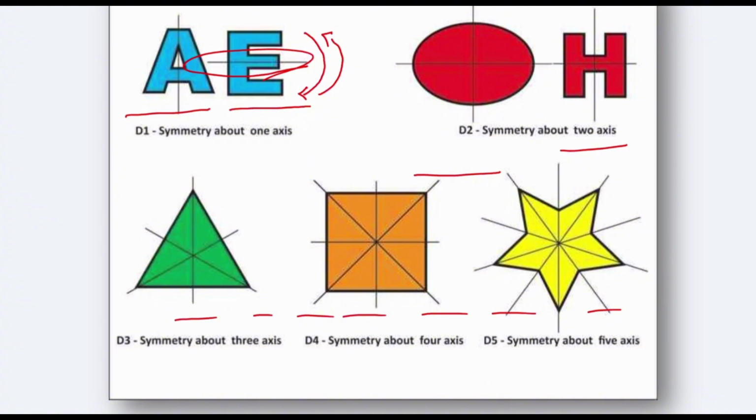We have very interesting things in geometry. By the way, the circle: I believe you can tell me how many lines exist that we can use in a circle to say that the shape has symmetry. It has an infinite number of lines. As you can see, here I only have one line, here one line, here a couple. But the circle is a fantastic shape that can be folded and will still fit perfectly and match.